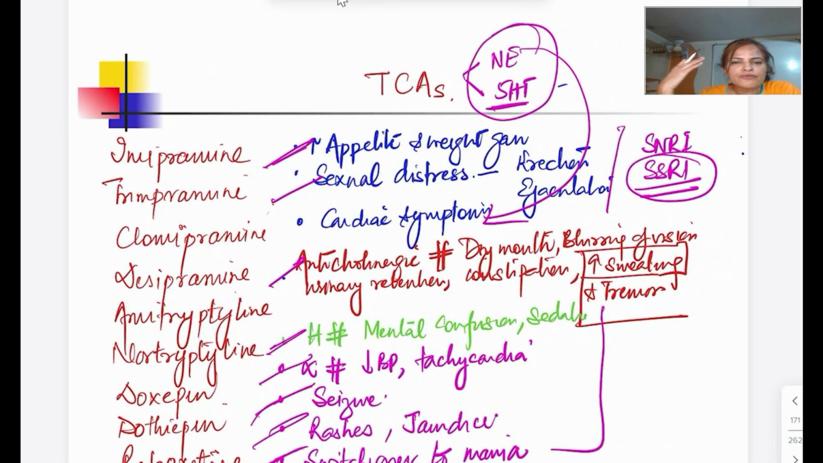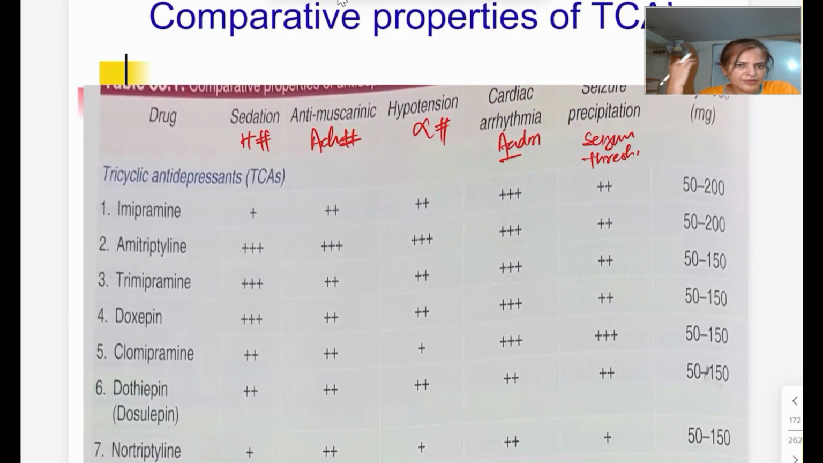So another way of memorizing the important properties of the TCA, I showed in my previous video. This table I have taken from Tripathi. You can see almost sedation. Sedation tells about this drug. It has H1 blocking activity, anticholinergic activity, alpha blocking activity. They also cause acidosis. Then they lower the seizure threshold.